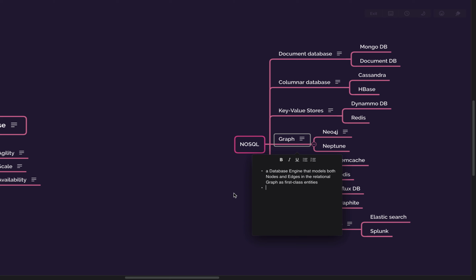So just repeating, they are generally schemaless, and the advantage over the document DB could be that if you want to find the relationship between two objects. I do not want to touch upon a lot of use cases, because that is the crux.